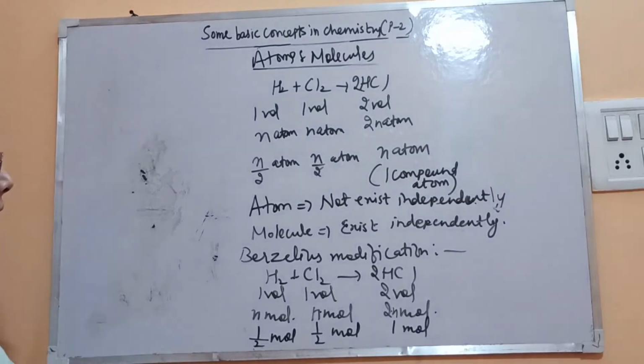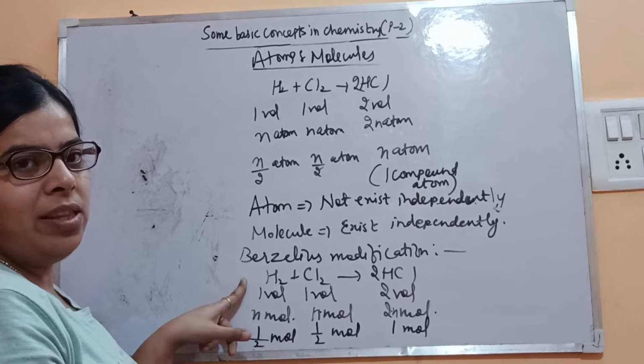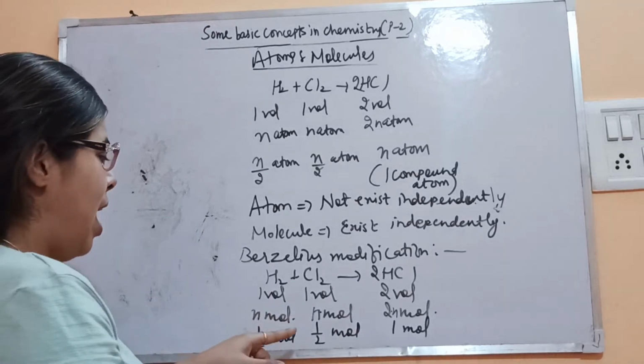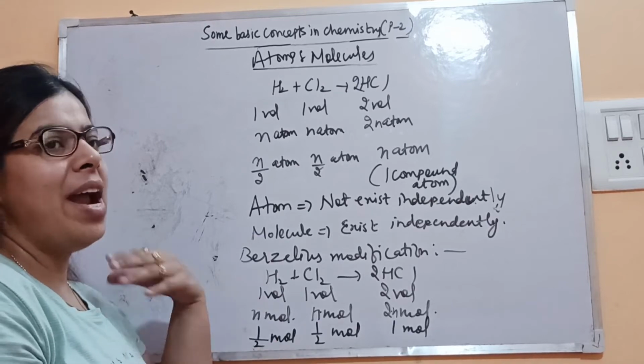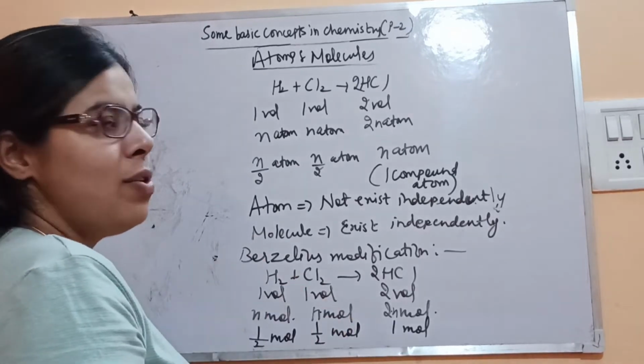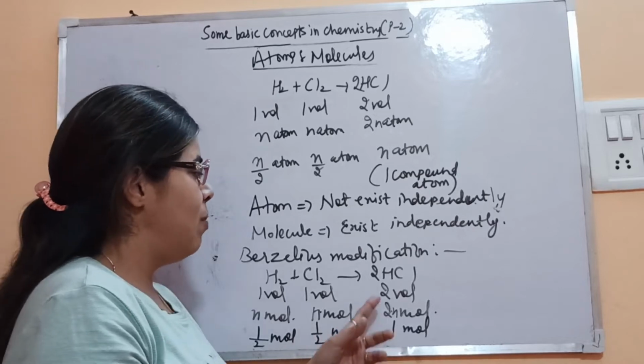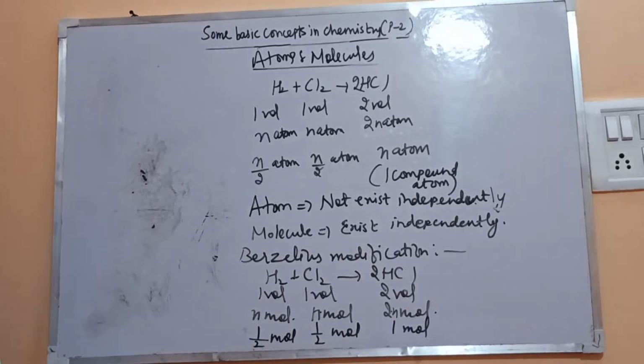So it means that half molecule of hydrogen means 1 atom of hydrogen. Half molecule of chlorine means 1 atom of chlorine. This is possible now, but half atom is not possible, it does not have any significance. Then 1 molecule of HCl we are getting.